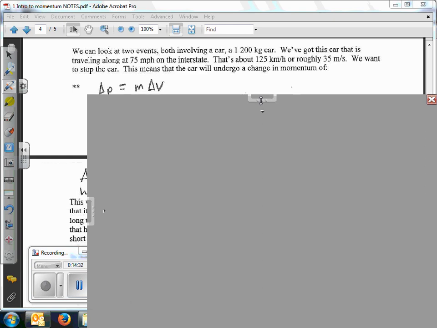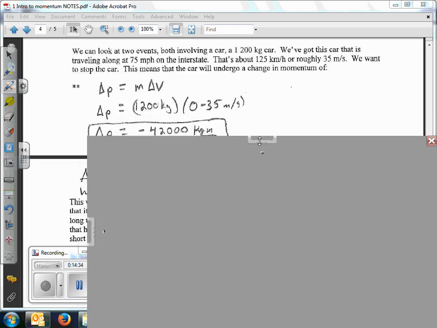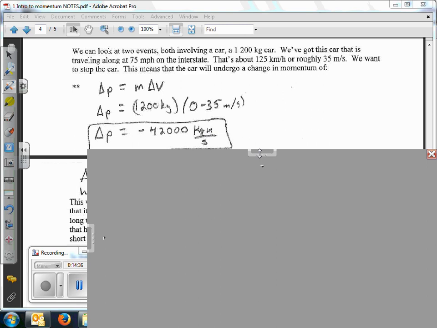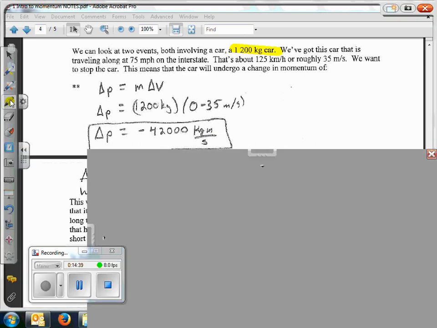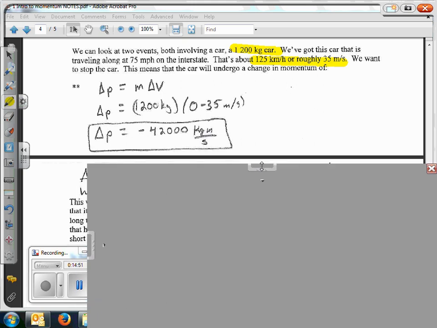Okay, so look at these two events. In both events, we have the 1,200 kilogram car, and we have the same momentum. We're going to be running this car into two different things. One's going to be a boulder, one's going to be a haystack. But first of all, this is our change of momentum. Notice the negative sign there, very important.